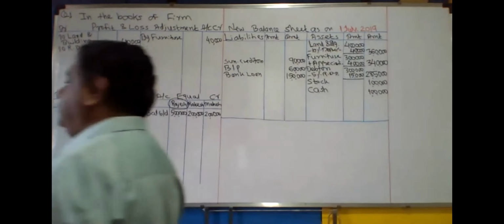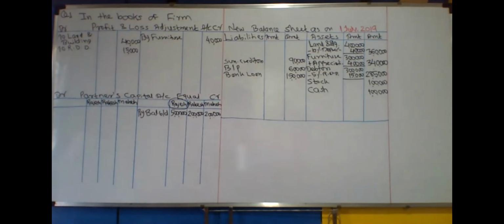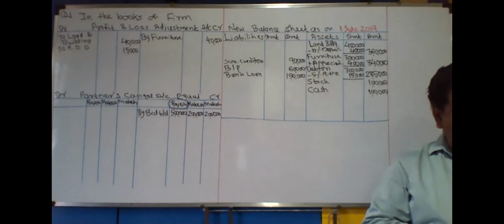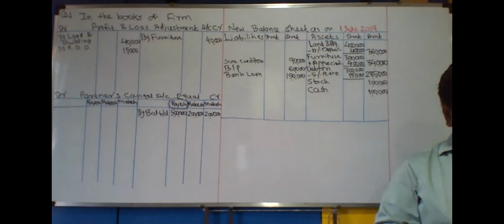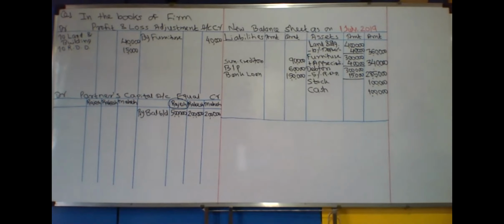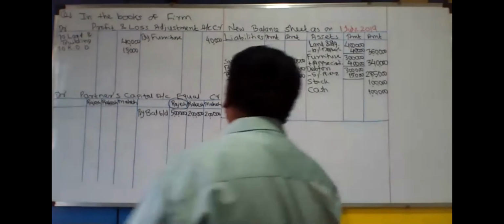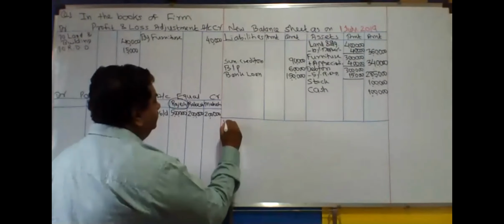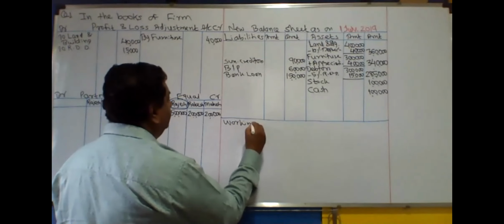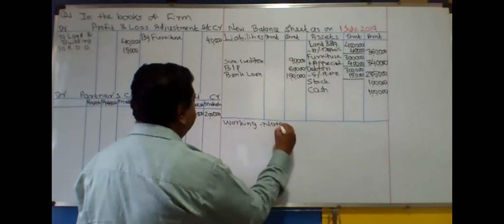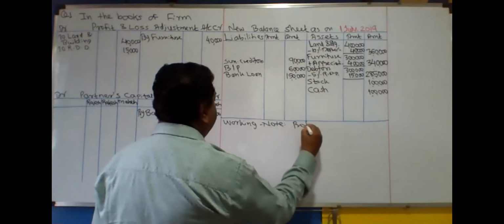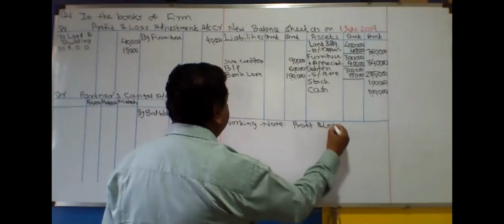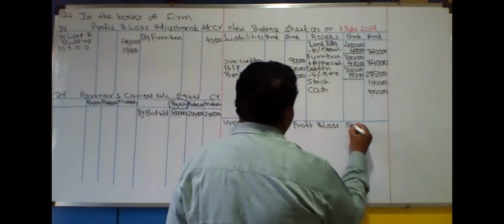So look at point number 5. Read this carefully. Profit up to the date of death of Mr. Rajesh to be calculated on the basis of last year profit, which was 1,80,000. Now, what do you mean by this? This is called a profit and loss suspense. Okay. So write a working note below the balance sheet. The title of the working note is profit and loss suspense.